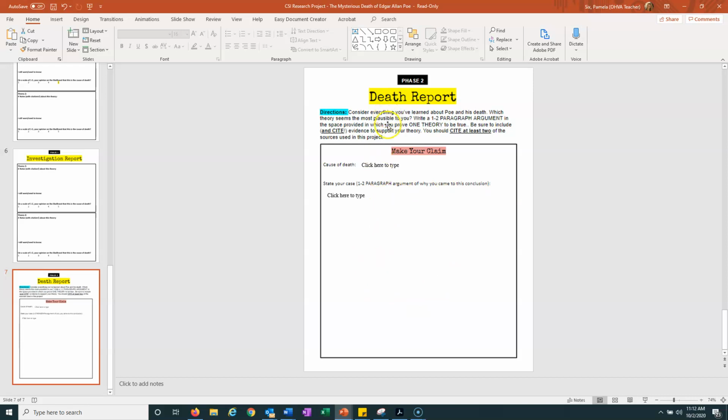So you're going to consider everything you've learned about Poe and his death, and which theory seems to be the most plausible to you. You're going to write a 1 to 2 paragraph argument in the space provided in which you prove one theory to be true. You're going to need to include and cite evidence to support your theory. You should cite at least 2 of the sources used in the project.